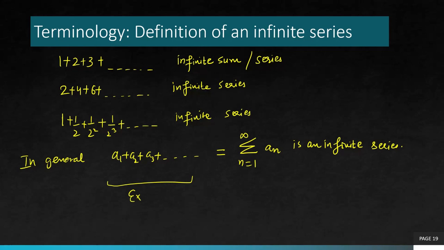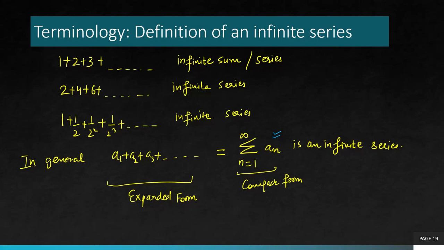This is known as the expanded form of the series, and the other side is known as the compact form of the series. The compact notation is the one which is more commonly used, because the expanded form is not really useful when we are testing the convergence. So obviously we'll be given this kind of questions.